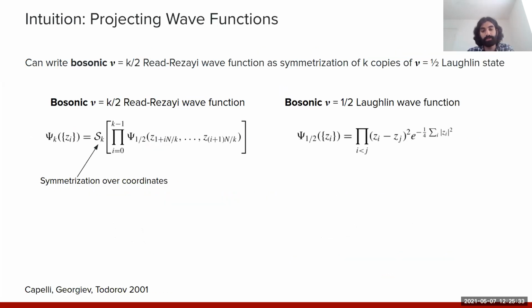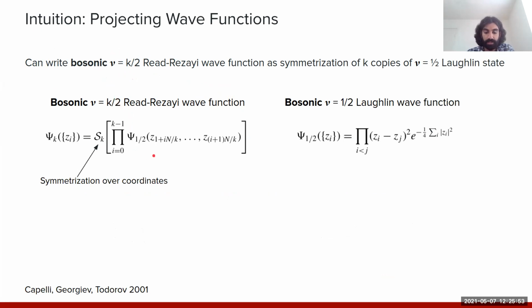So as it turns out, there is a convenient way of rewriting the Read-Rezayi wave function, which is suggestive of the dynamics which can give rise to it in a field theory description. In particular, we'll start first by looking at the bosonic K/2 Read-Rezayi states, and then generalize to the fermionic states later on.